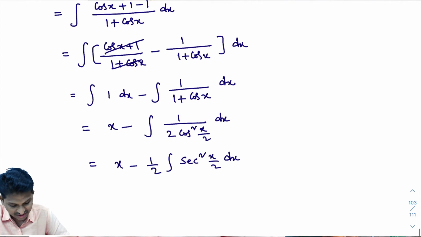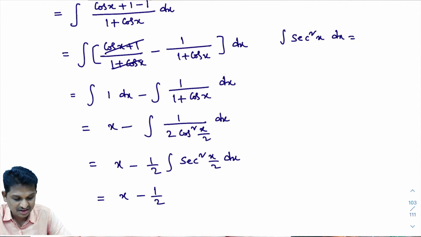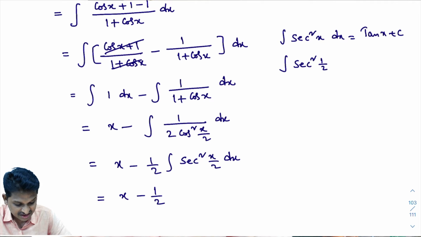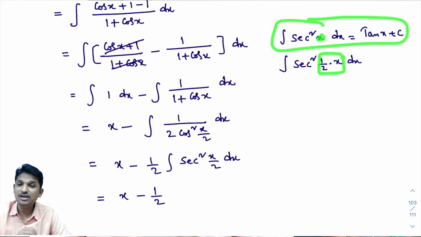Okay. Now how to integrate this further? That equals x minus 1 by 2 into, look here, secant square x by 2 dx. Just now we discussed in the last problem also. You know the formula for integral of secant square x dx. That is tan x plus c. In this formula, in place of x, if ax plus b is present, here x by 2 is there. X by 2, I can write as 1 by 2 into x. How to integrate then? That we learn in model number 2.